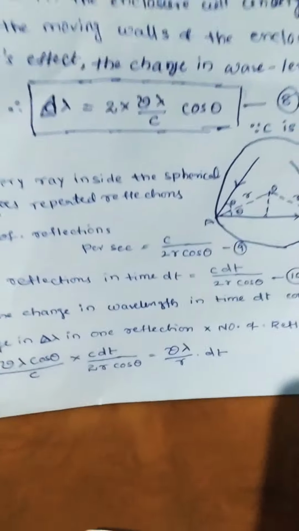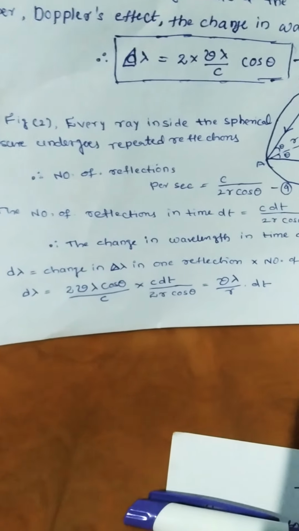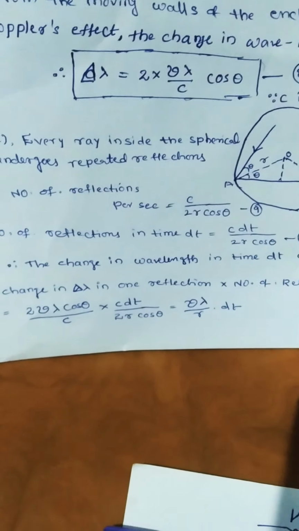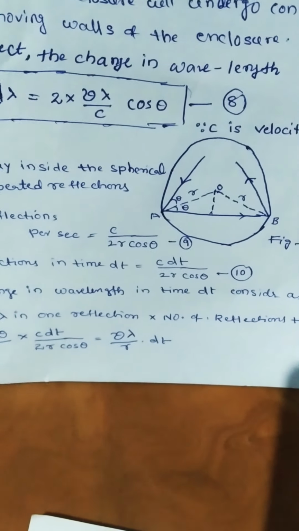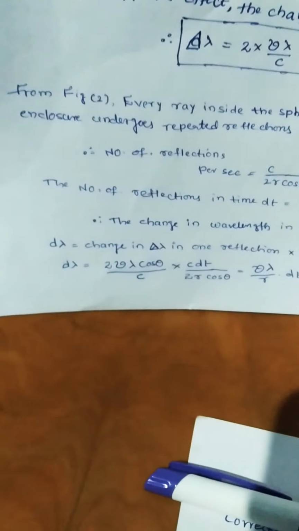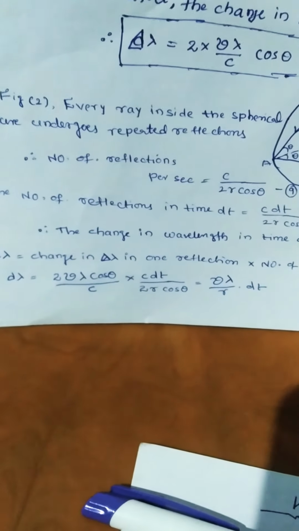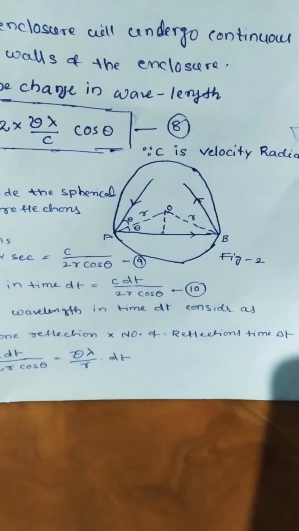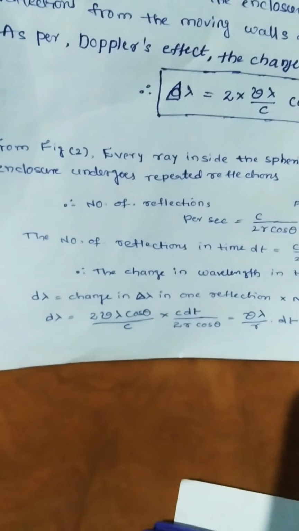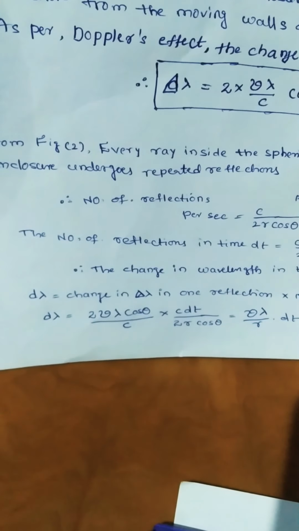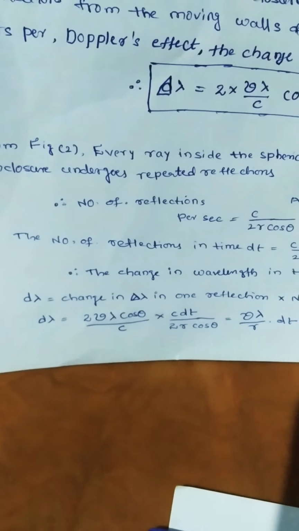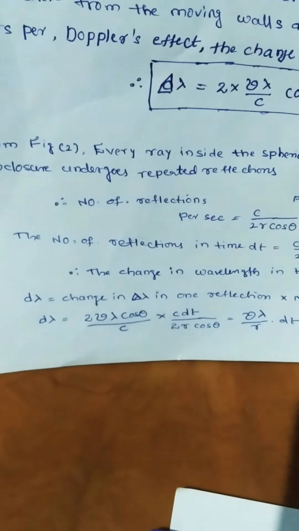Therefore, the change in wavelength in time dt is d lambda equal to the change in one reflection into the number of reflections in time dt. Therefore d lambda equal to 2v lambda cos theta by c into c dt by 2r cos theta.